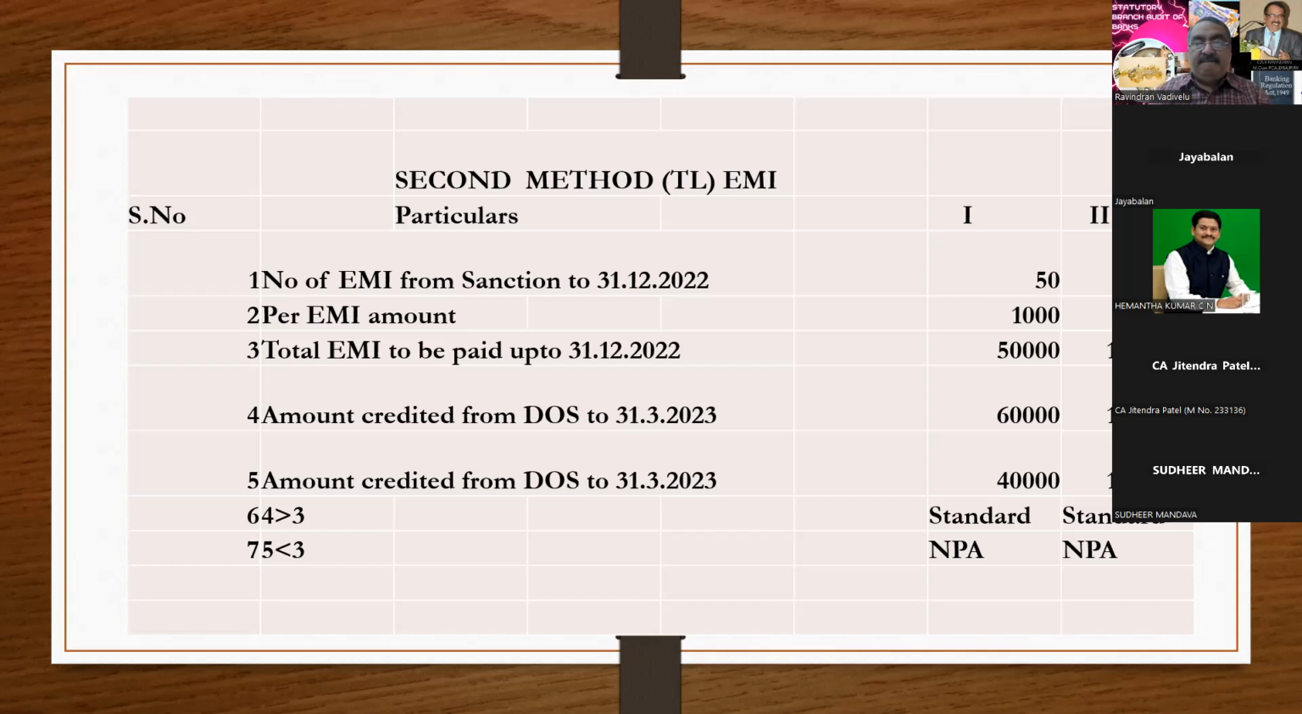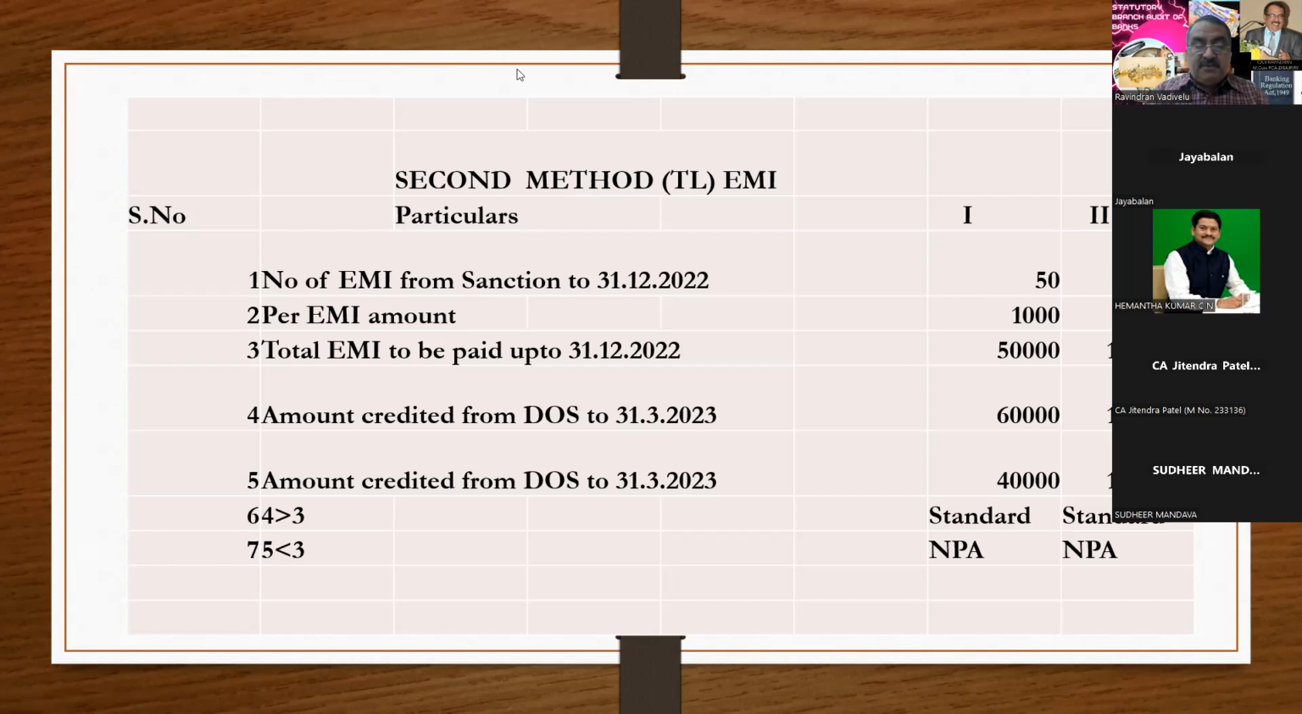Is that clear, sir? Here, the total EMI to be paid is 50,000. Paid into the account is 60,000. So that means everything is serviced. And in case point number 5, if there is a deficit of 10,000, 40,000, that means there is a shortfall. That account has to be treated as NPA.